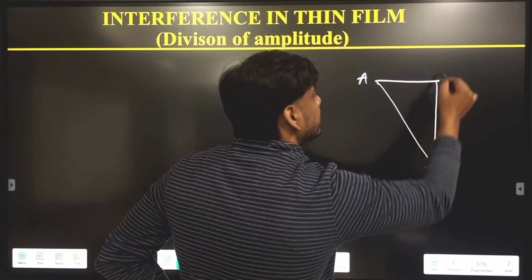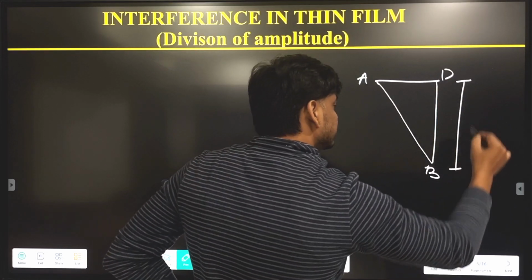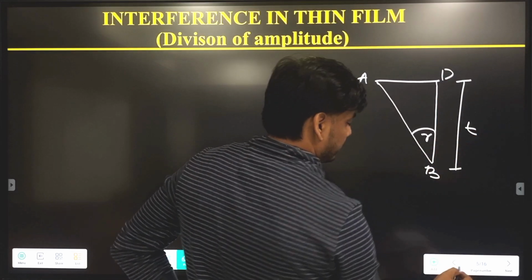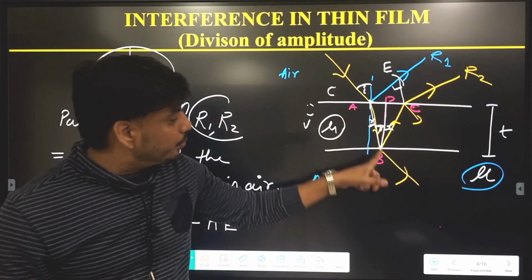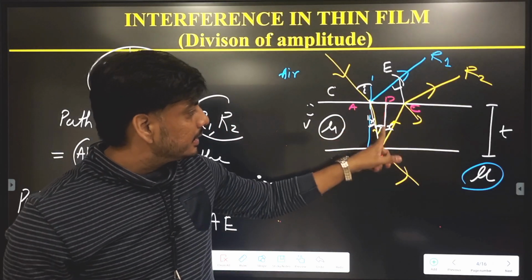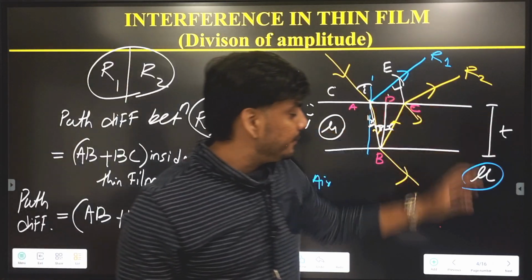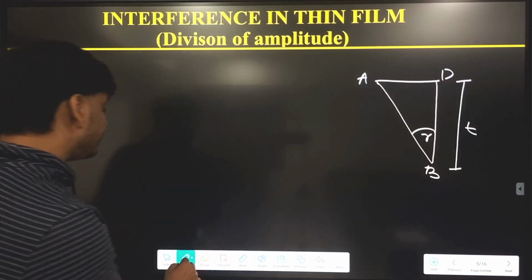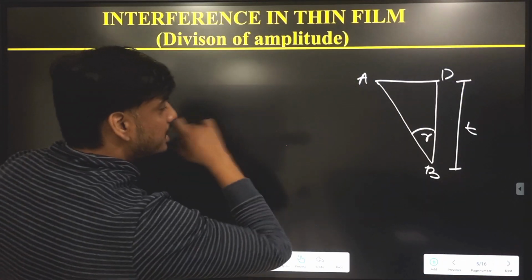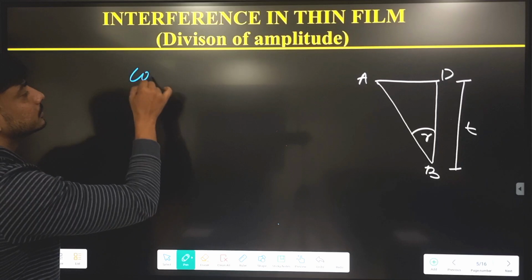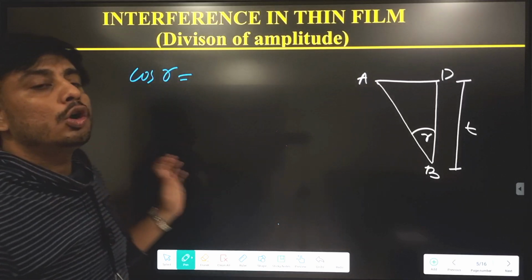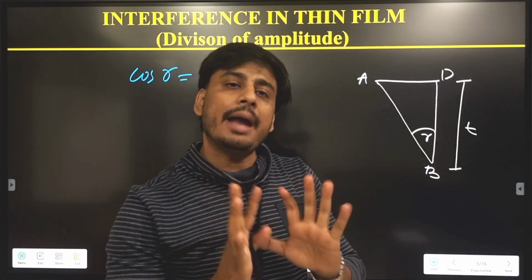A, B, D. This thickness is t. Here angle r. Here you can see A to B, B to D. This distance. This is r and this thickness is t. Now we have to calculate what is AB. In this triangle, what is cos r? Cos is always equal to base by hypotenuse.